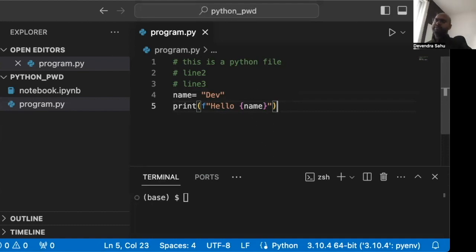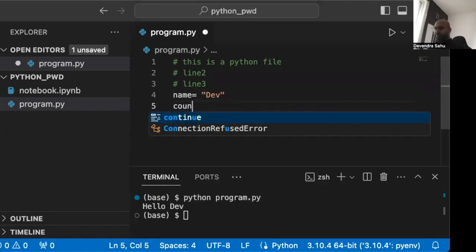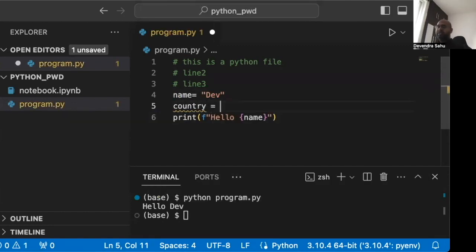This is simple, but let's run it. The screen is already cleared. We run python program.py, and we can see it works. Country is equal to, I live in India. Now let's do string formatting in different ways.